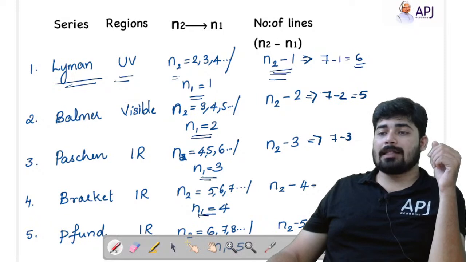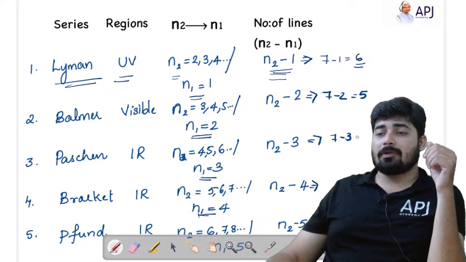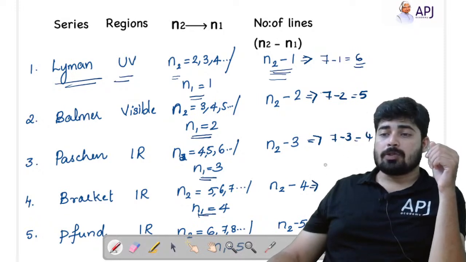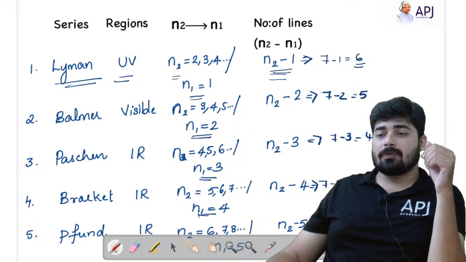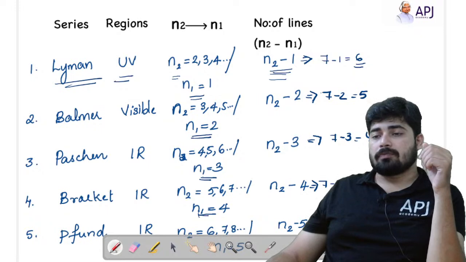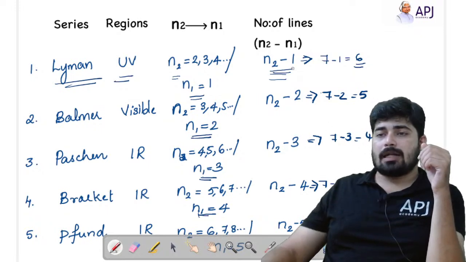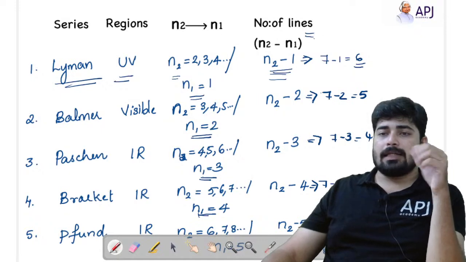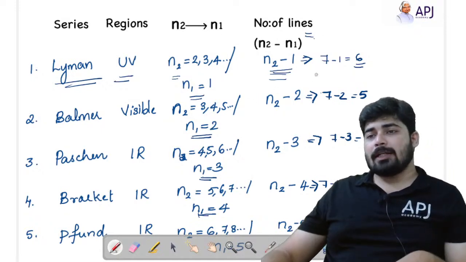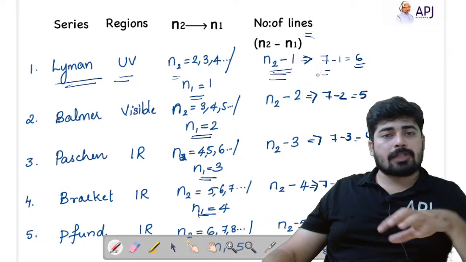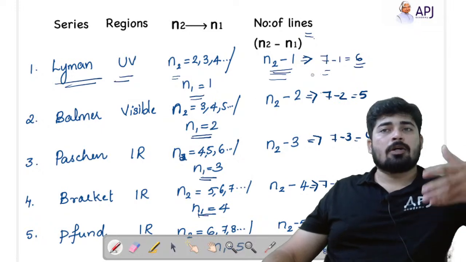Here we are calculating the maximum value, so N2 is 7: 7 minus 4 equal to 3, and 7 minus 5 equal to 2. These are the different numbers of lines present in each series. So this value of 7 can be changed according to the question asked.